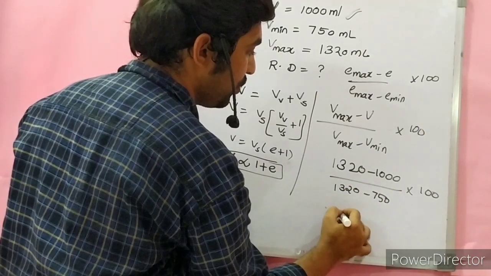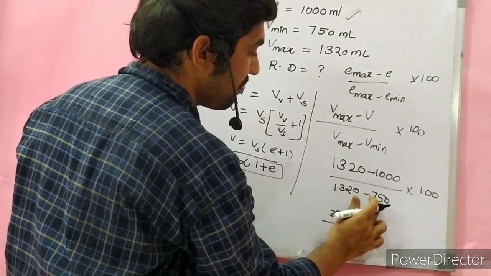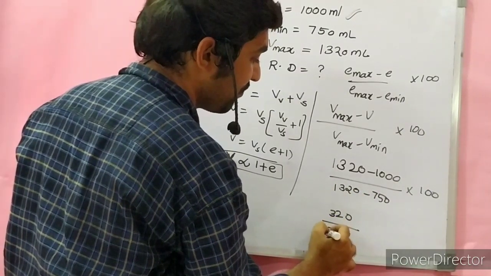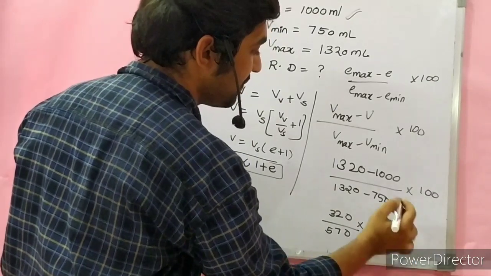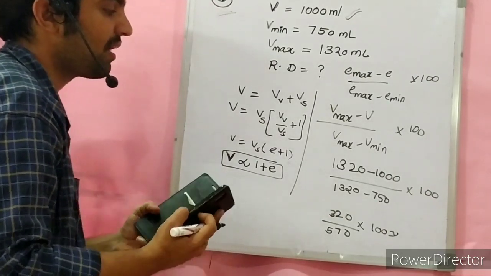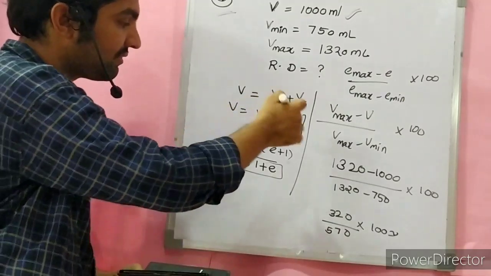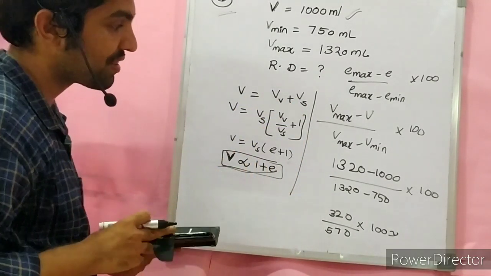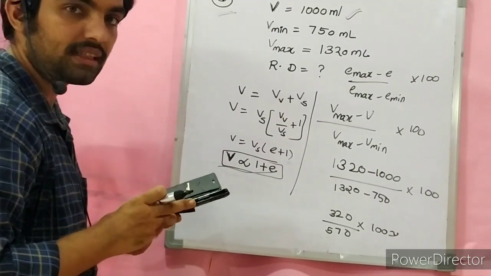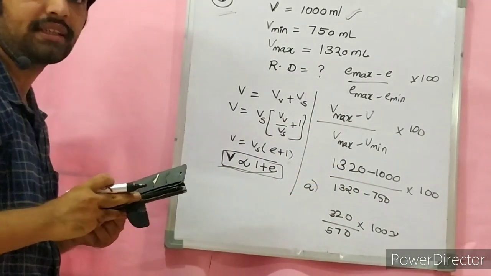So this is 320 upon 570 into 100. You can use your calculator since it is the GATE exam. I remember the answer is option A, I think, about 56. But the concept is this: (V max minus V) by (V max minus V minimum), because V is proportional to 1 plus e. Solve this calculation part on your own.